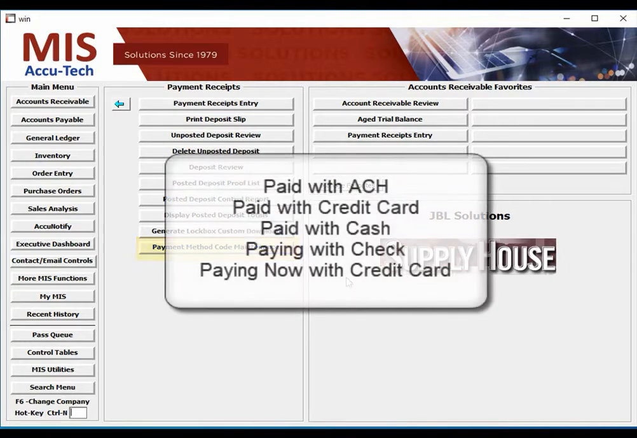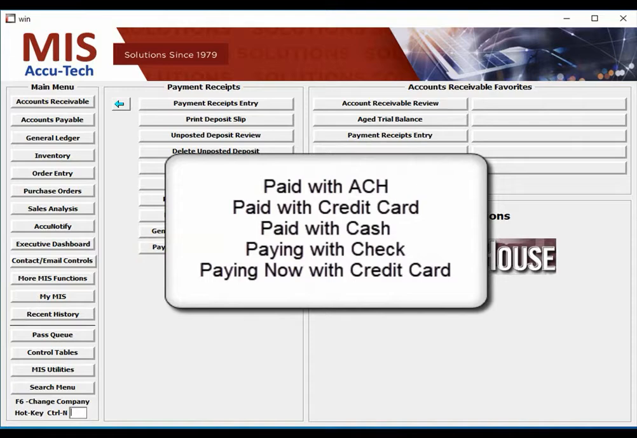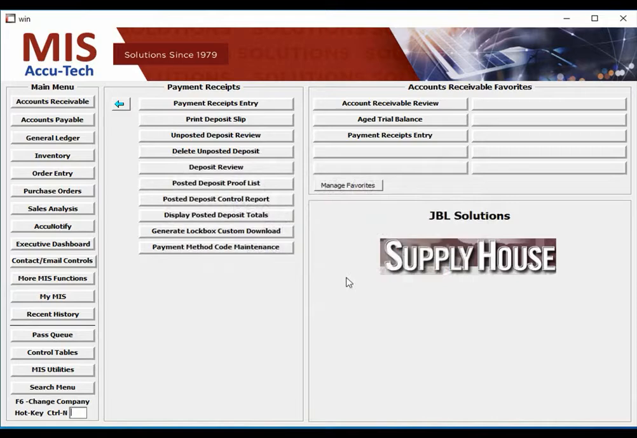Your MIS system comes with at least 4 payment methods, and that is paid with ACH, paid with credit card, paying with check, and paying now with credit card. You can also add new payment methods as they continue to be created, like Apple Pay. This video is going to highlight the paying now with credit card method.